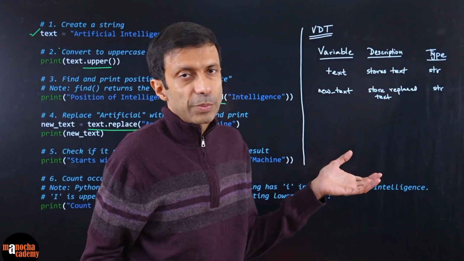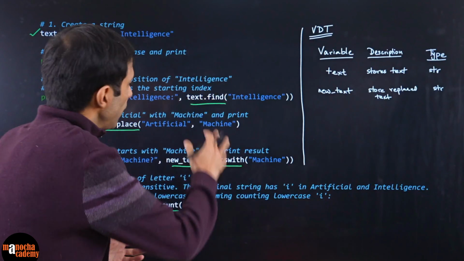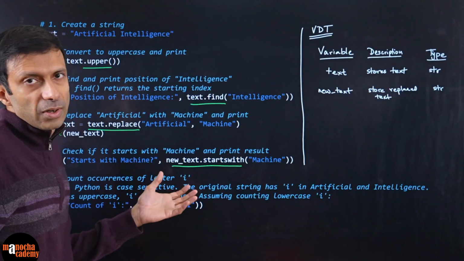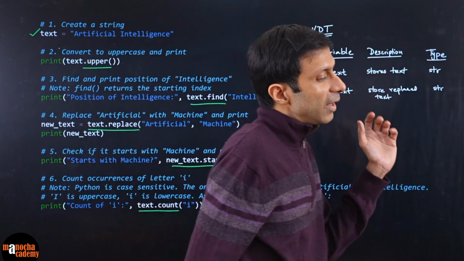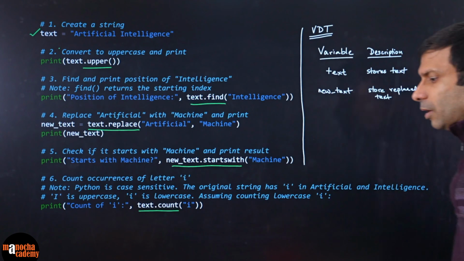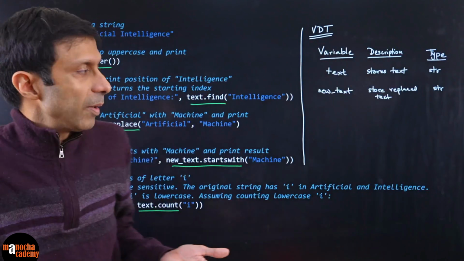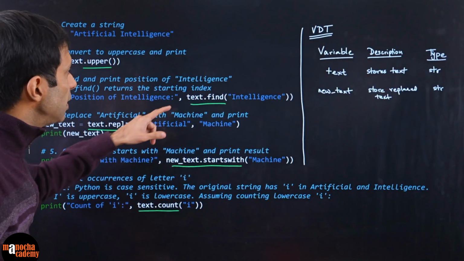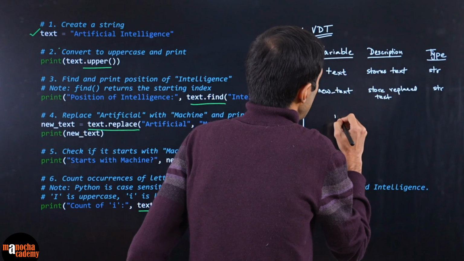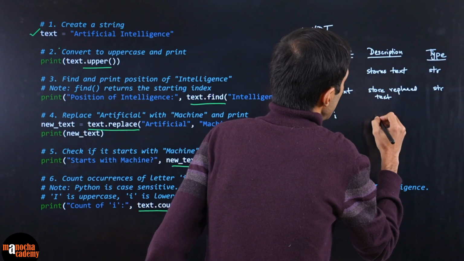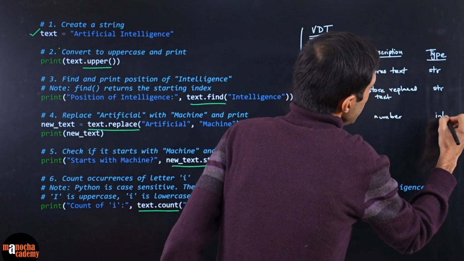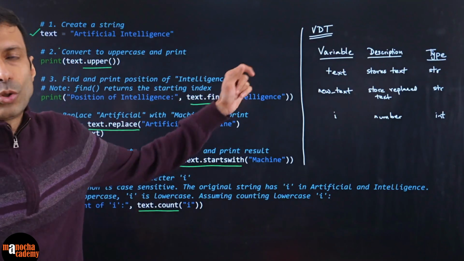So this is your variable description table. If your teacher recommends, you can write the expected output also, but normally they have not asked you for it here. They have asked you for the program, and then you can build this VDT table. Clear? Suppose you had a number in the program, like an integer, or an index you stored. Suppose I stores the number. Then its type, if it's an integer, you would have written type is int. It belongs to the class integer.